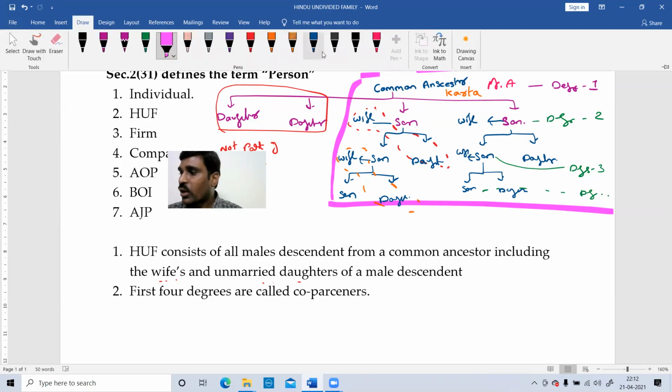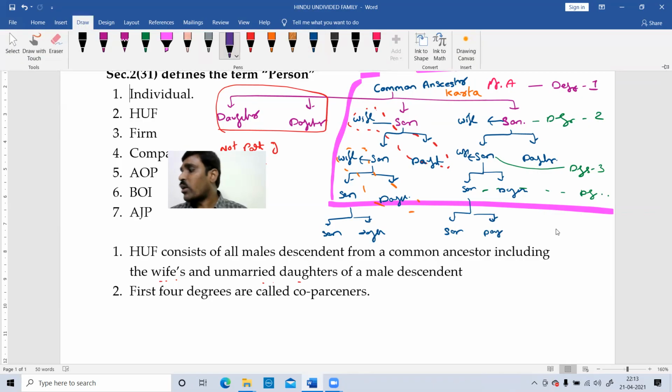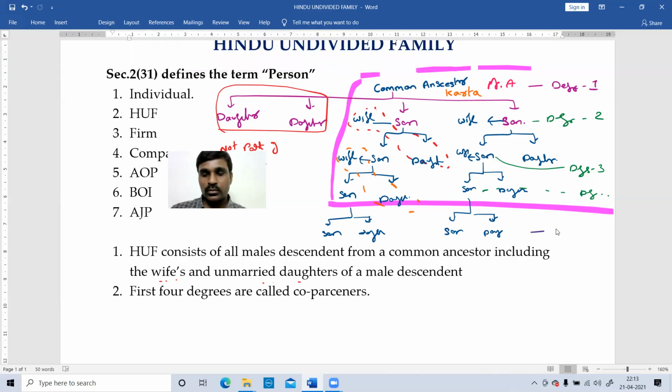Thereafter, this son may have a daughter and a son, and this son may have a daughter and son. The fifth generation is a part of the HUF, but they are not called co-parceners. So the fifth generation is part of the HUF, but not part of the co-parceners.